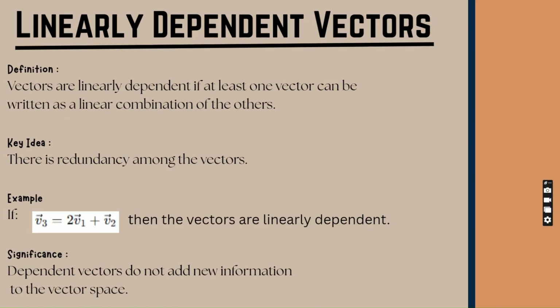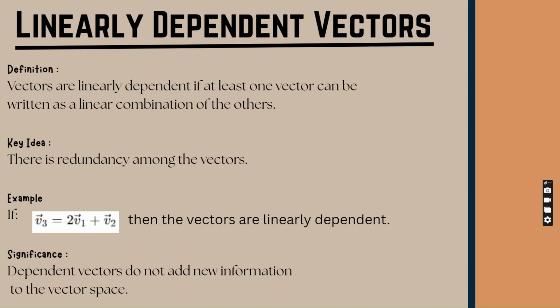Now moving on to linearly dependent vectors. So what are linearly dependent vectors? Most probably, when we say dependent, it is the opposite of independent. A set of vectors is considered linearly dependent if one vector can be written as a linear combination of the other vectors in the set.